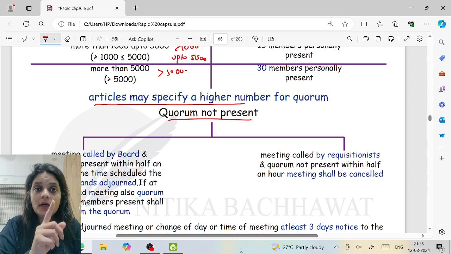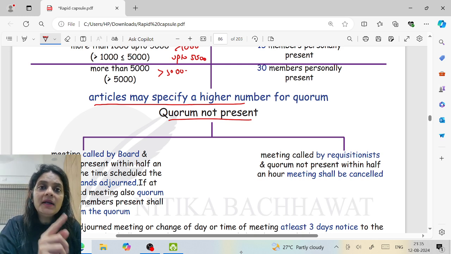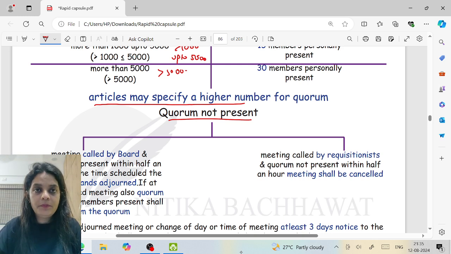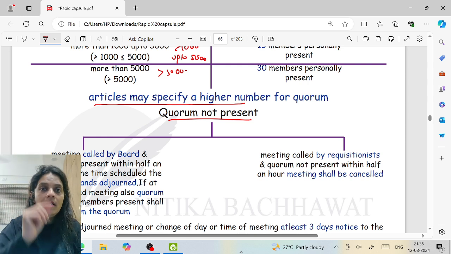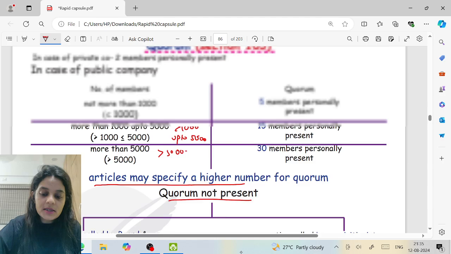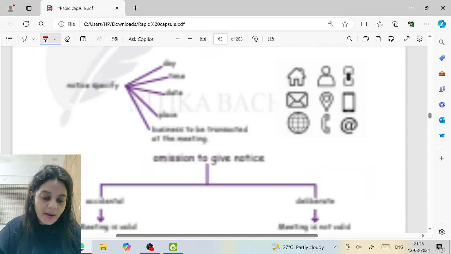But please understand here one thing. At the adjourned meeting, quorum is not needed when the meeting is adjourned due to lack of quorum. If the meeting is adjourned due to any other reason, then at the adjourned meeting also presence of quorum is needed. Correct? Then, if the meeting is called by the requisitionist, now please understand what is a meeting called by the requisitionist.